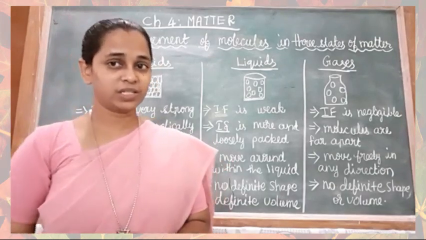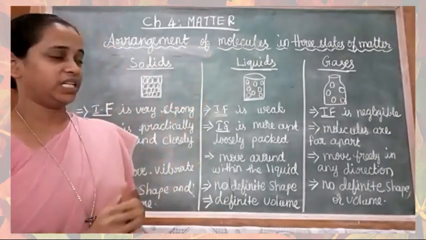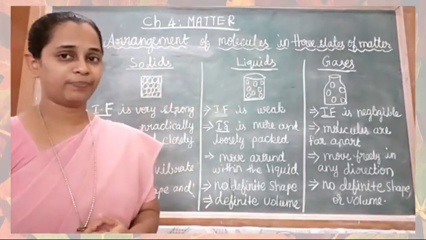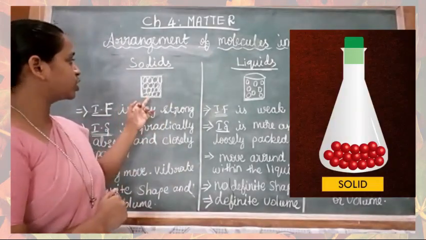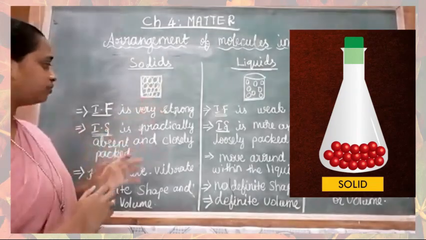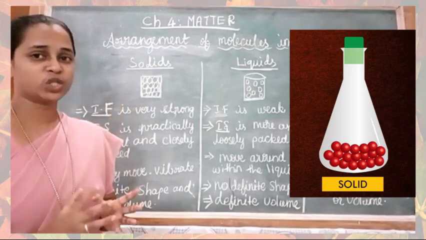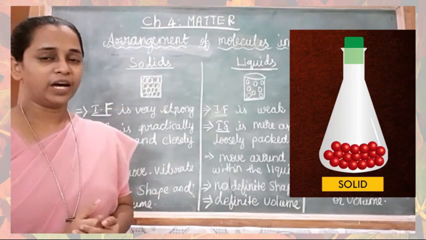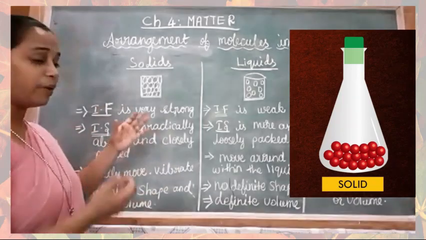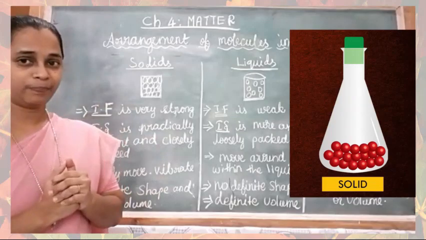Now we shall discuss the arrangement of molecules in three states of matter. First we discuss about solids. This figure shows the arrangement of molecules in solids. Intermolecular force of attraction is very strong in solids. Therefore, intermolecular space between the molecules is practically absent and they are closely packed.